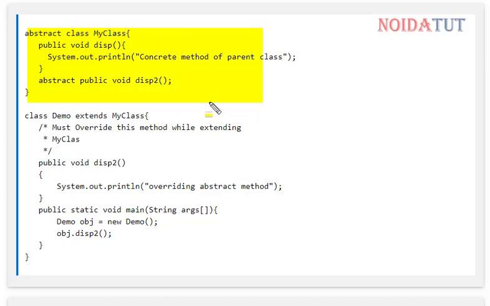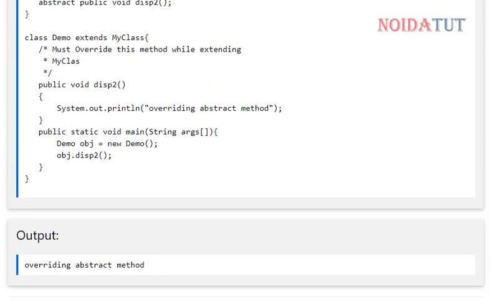Now we have another example. Now we make the object of the child class. When we create the object of the child class, the program is executed. This is all about abstract class and methods. In our next chapters, we are going to see abstract methods, interface, abstract class versus interface.